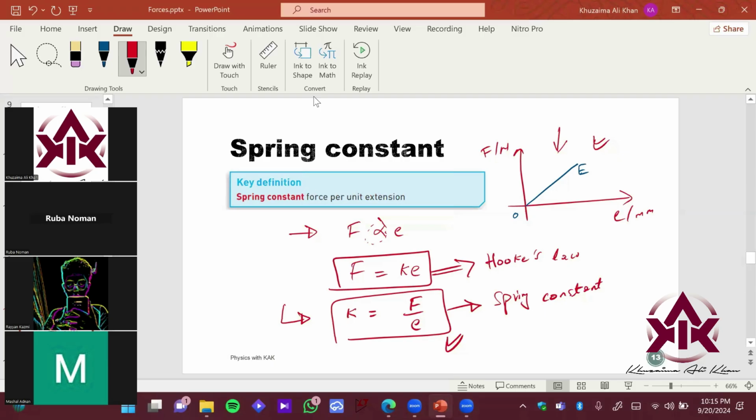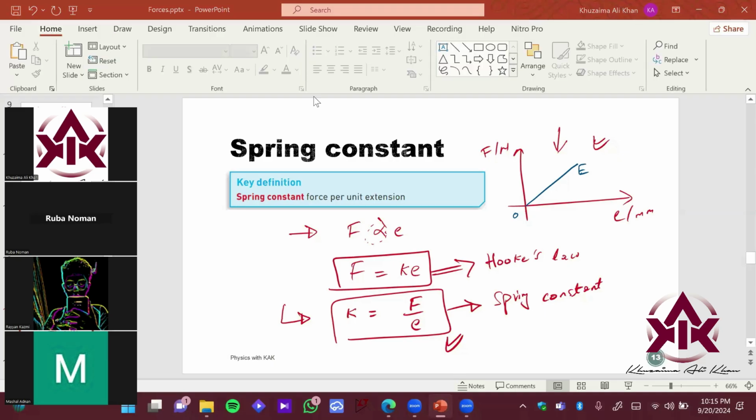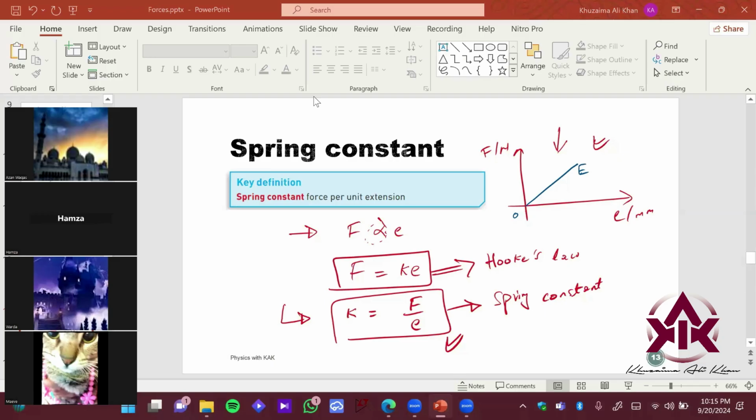Let me call the name. You want me to call the name? Okay. Yes, Azan. How do we get, if you just see this expression and let's imagine you have this particular graph in your hand, how would you find K from this graph?